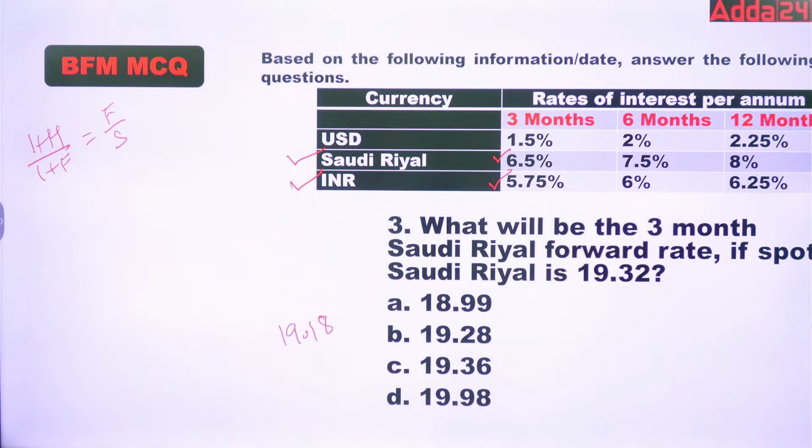Correct. FOB is to be used for packing credit. Okay. FOB is to be used for packing credit. Kindly note. FOB is to be used for packing credit.